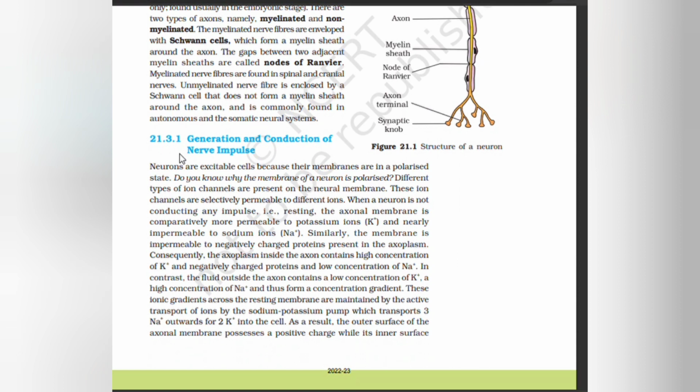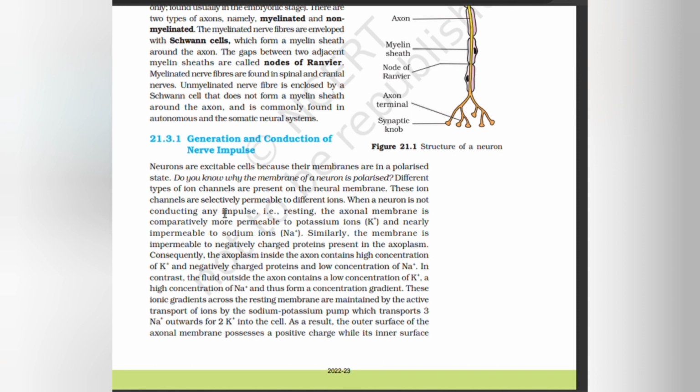Generation and conduction of nerve impulses. Neurons are excitable cells because their membranes are in a polarized state. Do you know why the membrane of a neuron is polarized? Different types of ion channels are present in the neural membrane. These ion channels are selectively permeable to different ions.